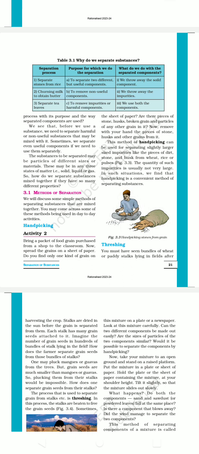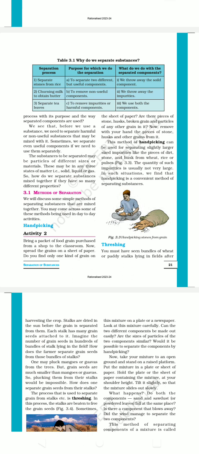So there is an activity, which is activity 2. Bring a packet of food grain purchased from a shop to your classroom. Now we need to spread the grains on a sheet of paper.